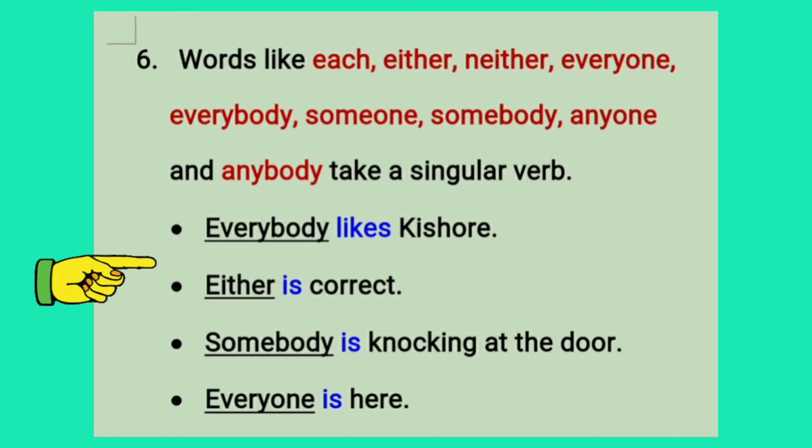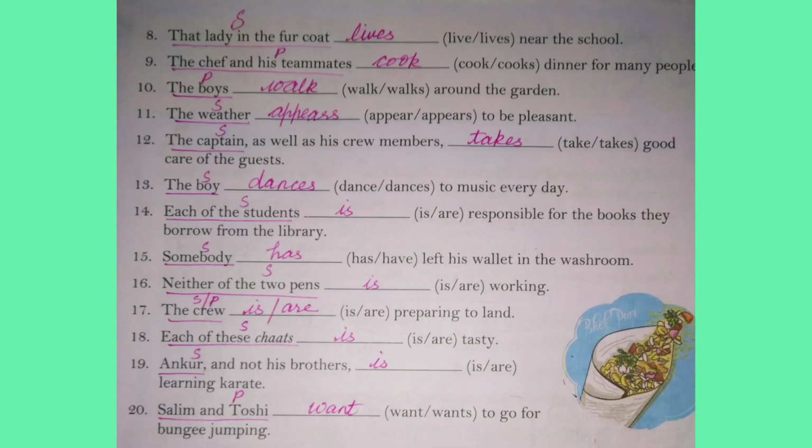Here the underlined words are singular subjects, so we take a singular verb. Look at the sentences in the exercise. Each of the students is responsible for the books they borrow from the library. Somebody has left his wallet in the washroom. Neither of the two pens is working. Each of these charts is tasty.